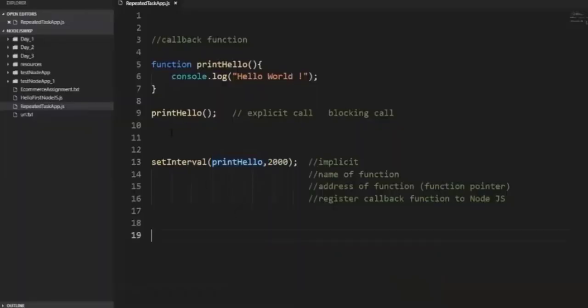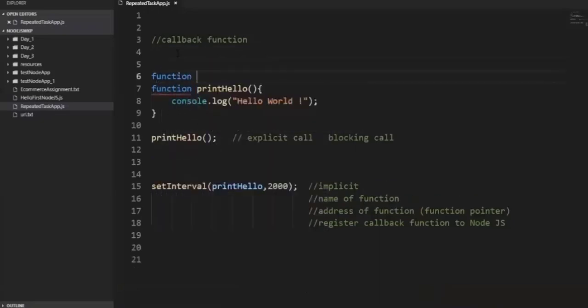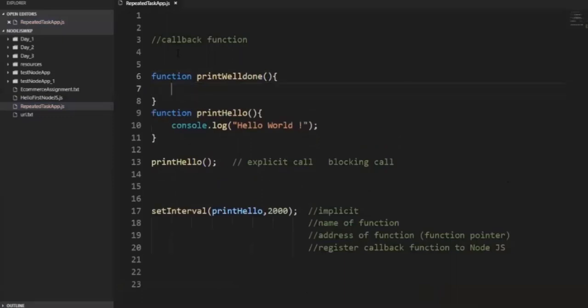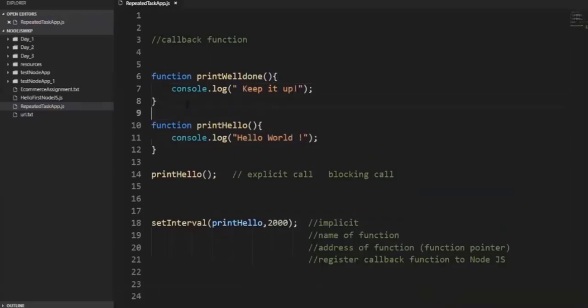Can I just go back and write one more simple function here? Print well done. Now see, there are two functions written, but I did not call any function explicitly.